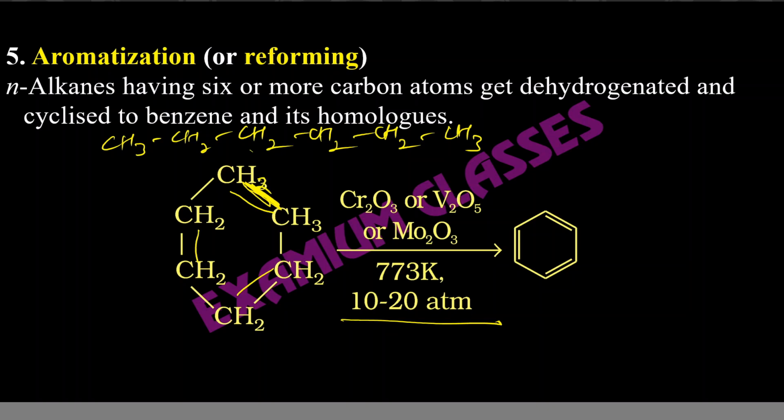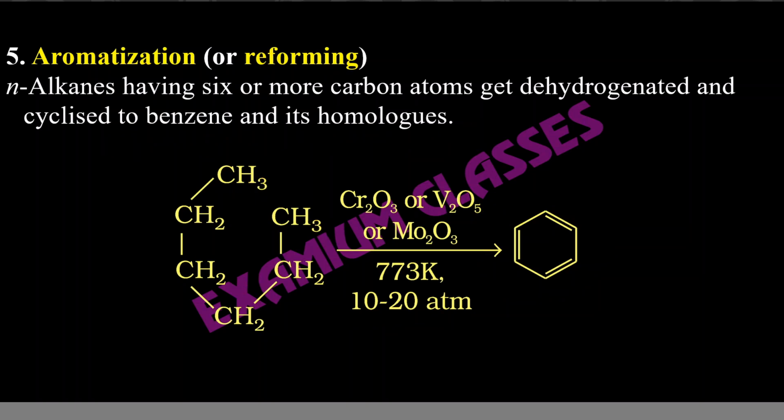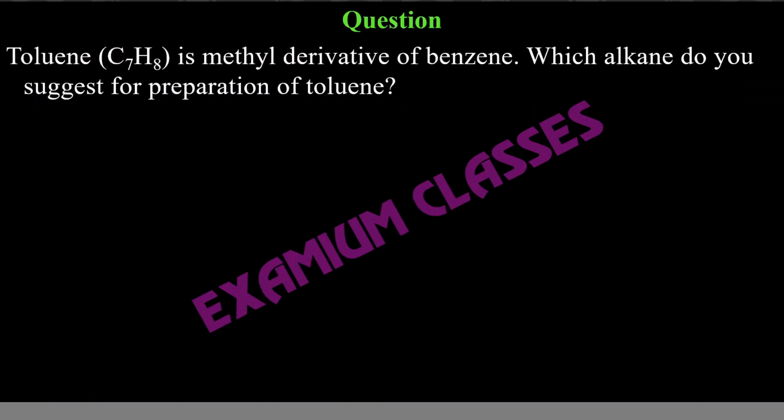It will be CH2 and CH2 then. That is benzene, and benzene is an aromatic compound. So conversion of n-hexane to benzene can be done from here very easily. Now a question based on the previous concept: suppose you want to make toluene.